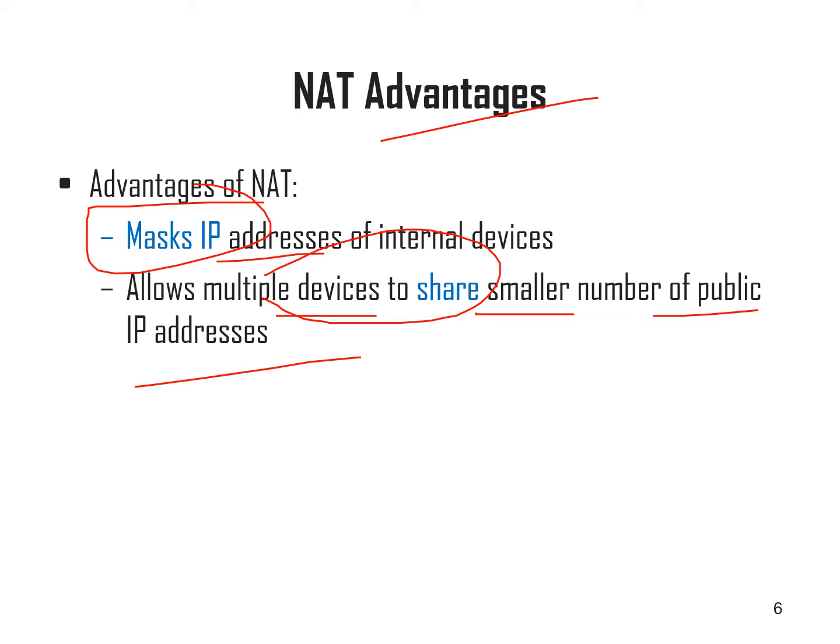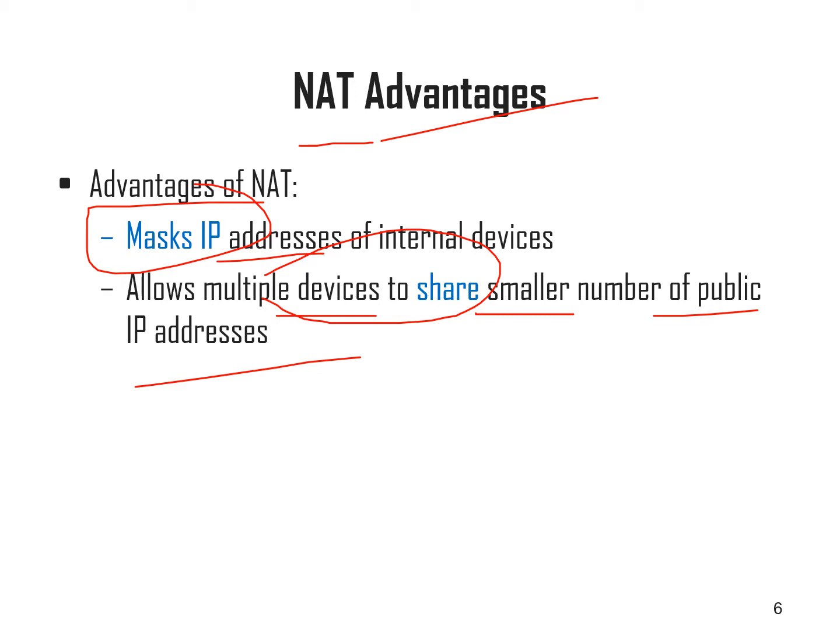While studying networks, this is a very important criterion, right? Solving the shortage of IP address problem. NAT is being used here to allow multiple devices to share a smaller number of public IP addresses. Each and every system couldn't have an individual public IP.